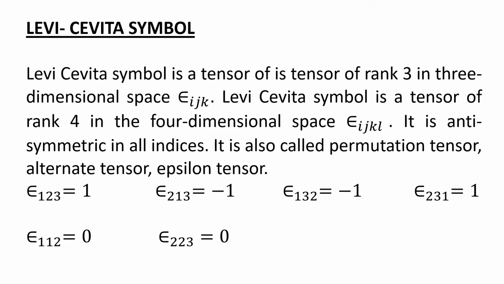When they are cyclic, it is 1. When non-cyclic, it is -1. In this way, we can write the Levi-Civita tensors. And this is very important for competition exams. Many times this question is asked.